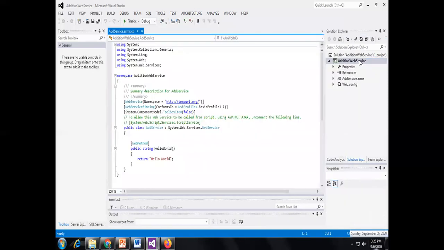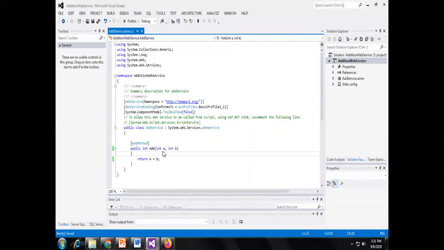See here, I have taken one project, and in that project I have added one SOAP service, add service.asmx. This is the SOAP service template. In this template, I am adding the add method below the web method. So let us see how. Here the form is ready, the client application is ready. I am developing the web service, and the web method is public int addition, accepting integer a and integer b from the client application.